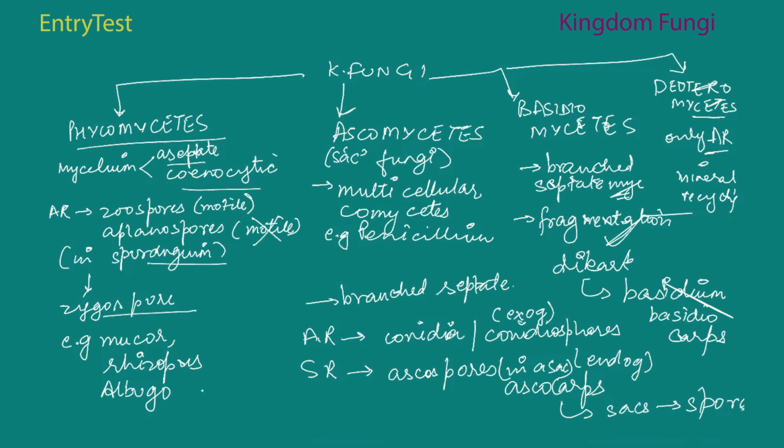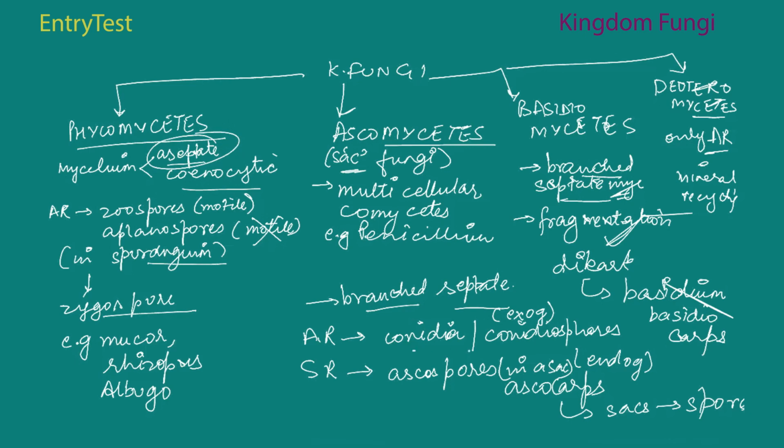Examples are Rhizopus and Albugo. The second part was Ascomycetes, also known as sac fungi. Multicellular ones are there, for example penicillium. It can be unicellular, for example yeast as well. The mycelium is branched and septate in all of these. Only in Phycomycetes was it aseptate. In all the other three it is branched and septate.